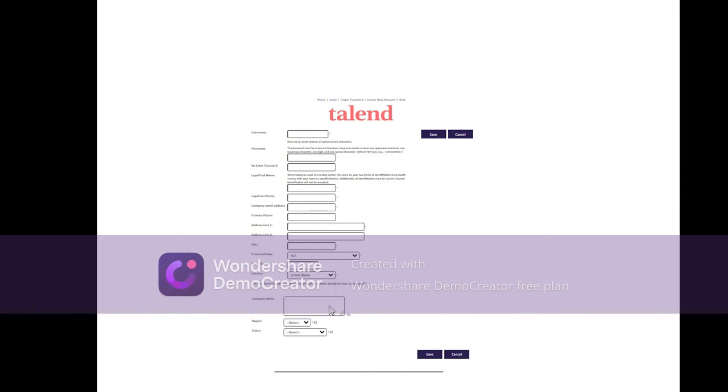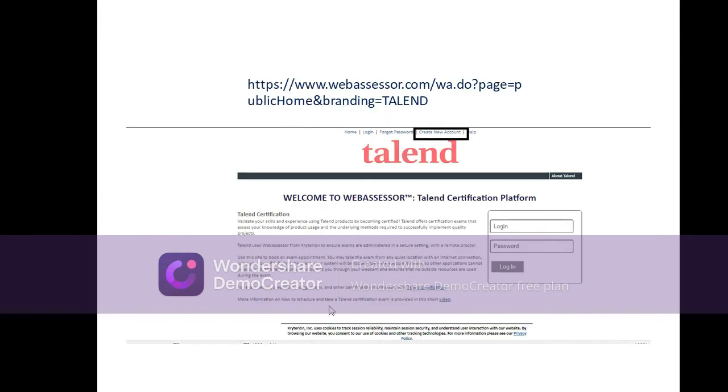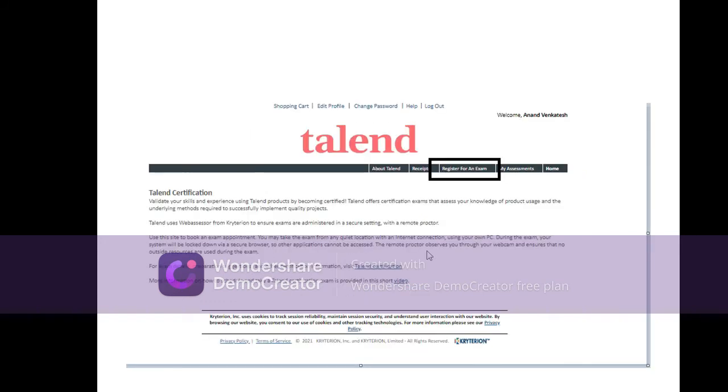Once you click on save, you'll be getting a mail to your registered email ID. From there you need to reset the password. Once you reset the password, you need to log in from this website. Once you log in, you'll get this page with multiple tabs. There, in the third tab, click on register for an exam.